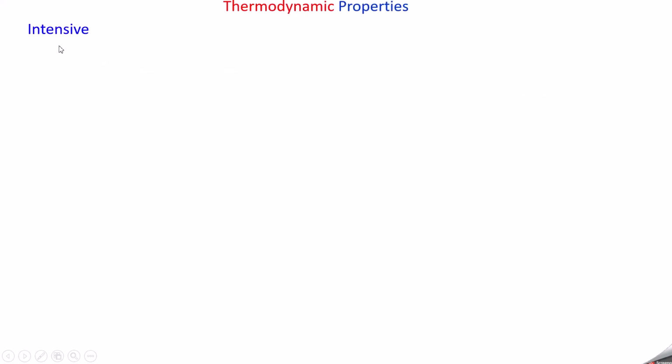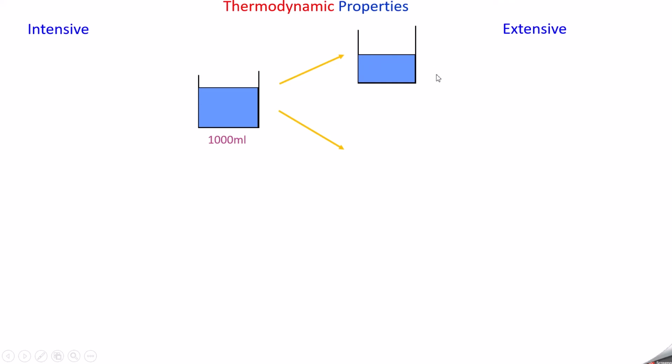So, thermodynamic properties are intensive and extensive properties. You take a beaker containing 1000 ml of water and this water is divided into two. One beaker containing 600 ml of water, the other one containing 400 ml of water.